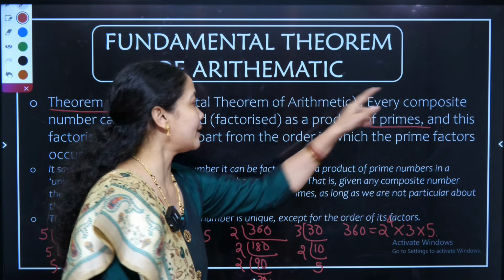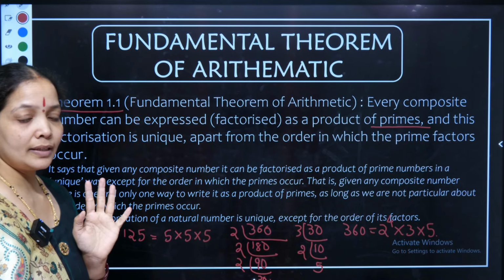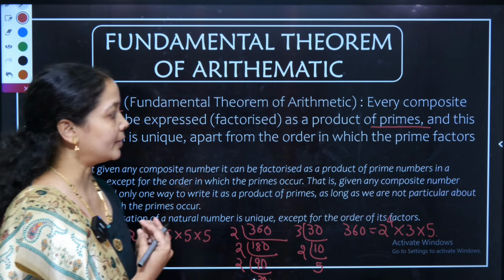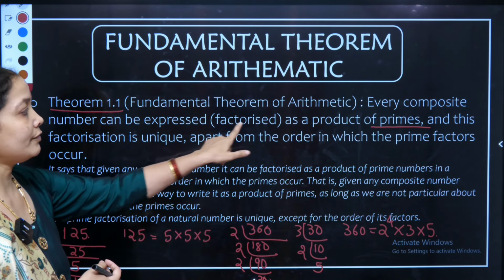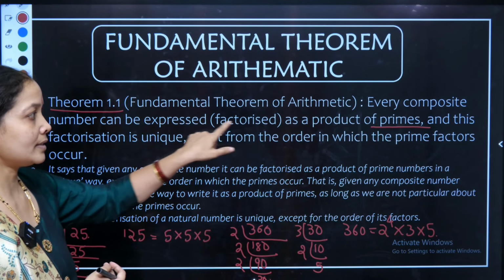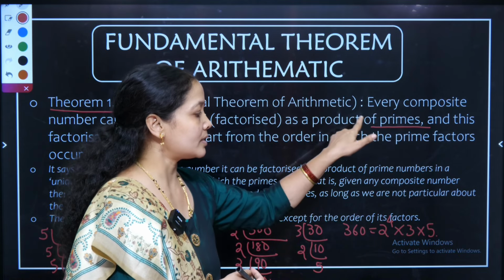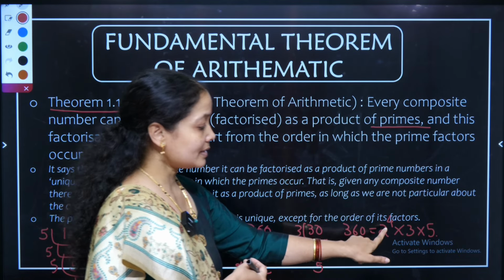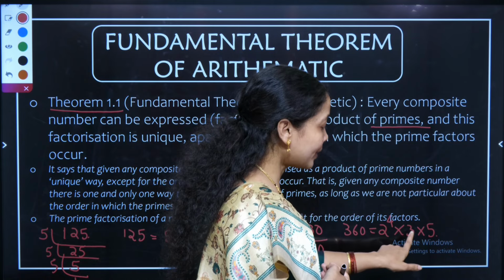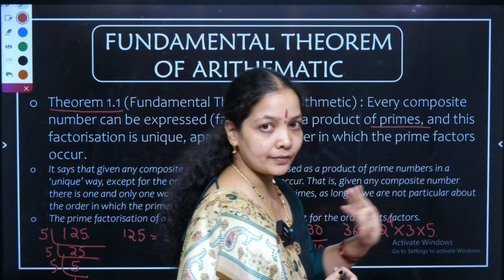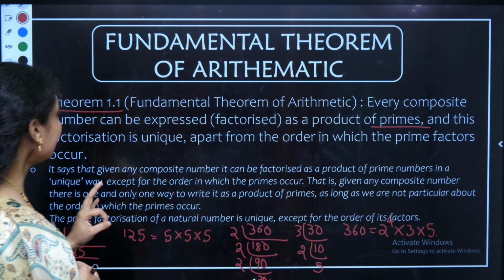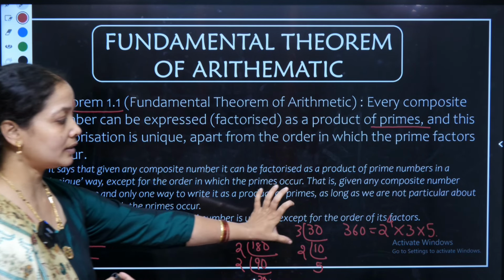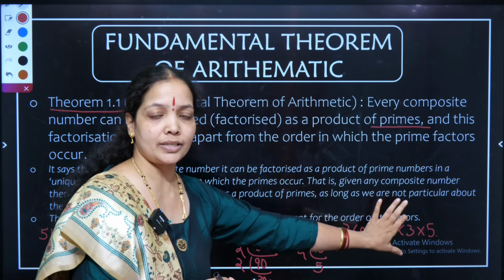Every composite number. So what is a composite number? The number which has more than one factor is called a composite number. So that number can be factorized or expressed as a product of prime numbers. See here, 360 is a composite number which is expressed as a product of three prime numbers, that is 2, 3 and 5. And they are also telling that the prime factorization is very unique. For each number, this factors of prime combination is unique.